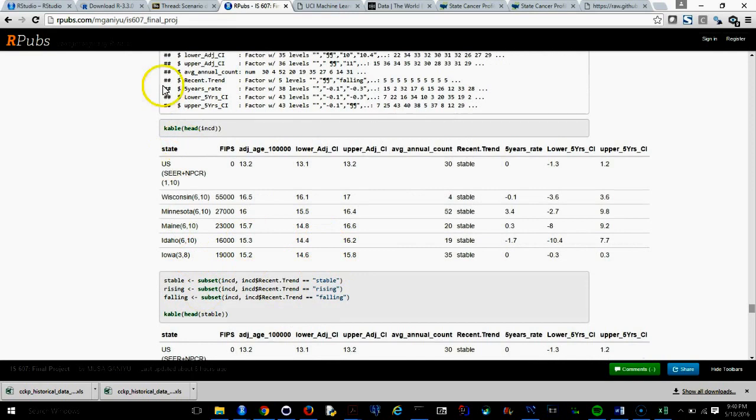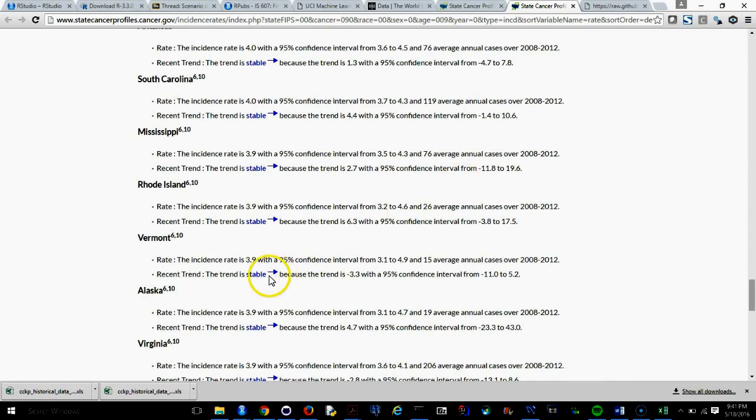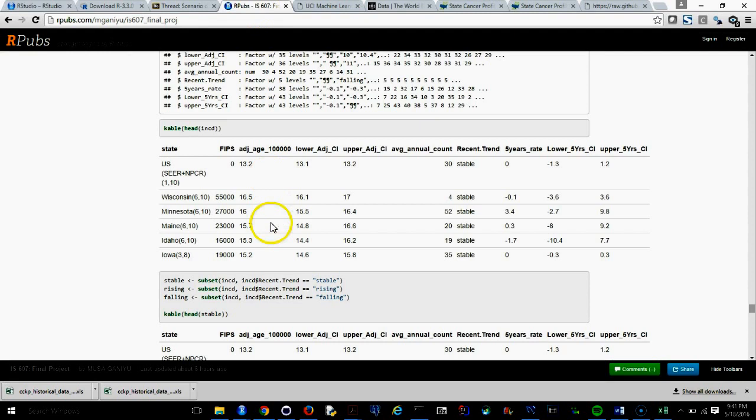Here is a view of the table head, and as you can see from here, the data is being categorized as either stable, rising, or falling. From the side here, they actually explain what rise or fall is. For example, for Fairmont, we see that the trend is stable because the trend is minus 3.3 with 95% confidence that it is going to be between this. So it is considered to be stable, and that's what we have there.